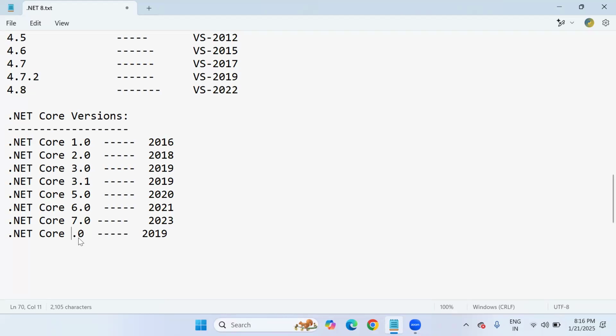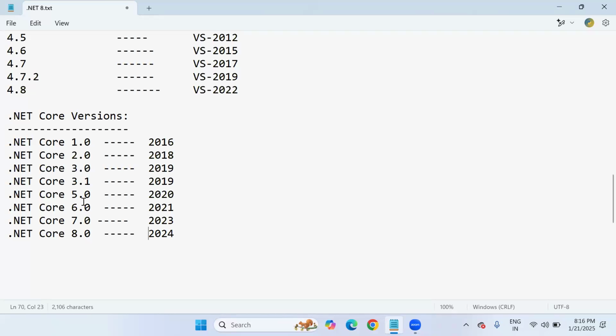Right now we are in version 8, the current version, which is ongoing, but 9 is also ready to be launched. But we will not go through 9, we will go through 8 only. .NET Core 8 is a standard release and a lifetime support is there for this core version 8.0. This is 2024. So which is the latest.